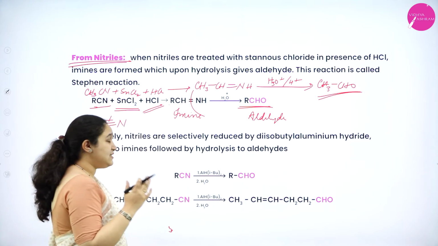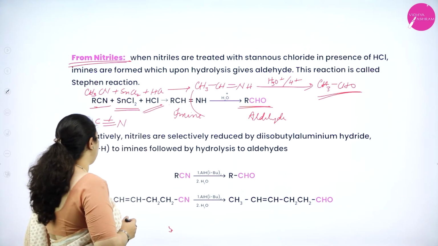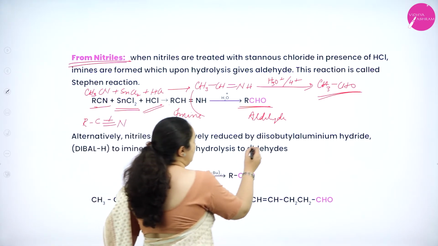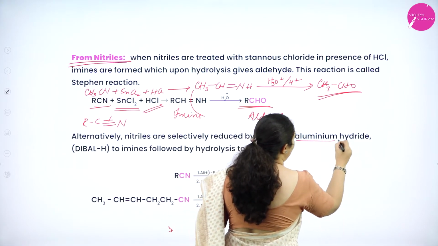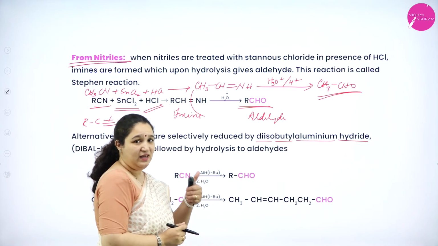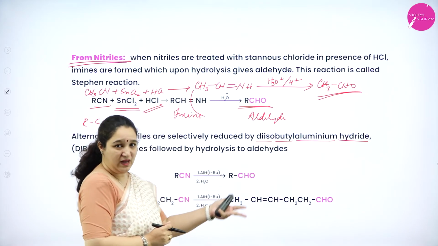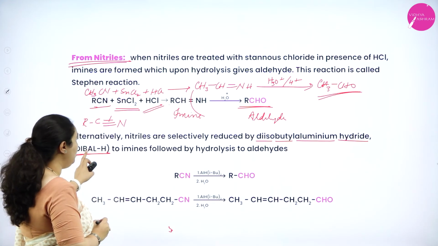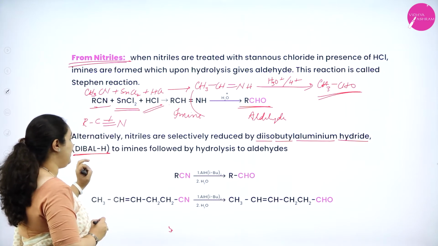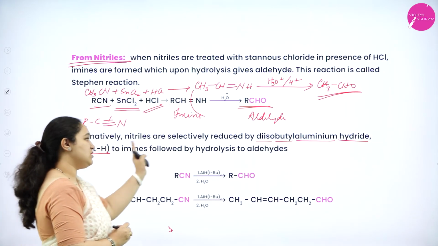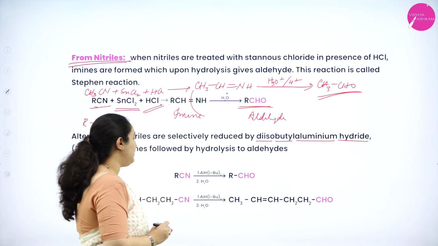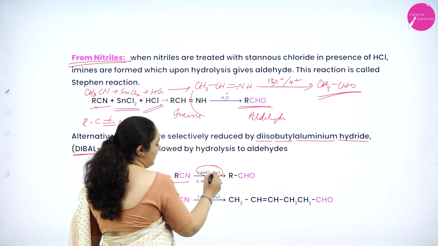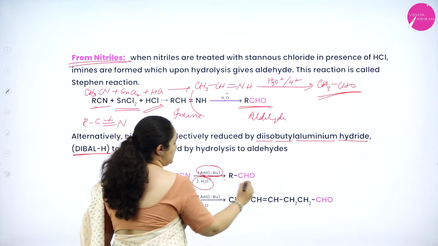Now the same reaction can be brought about by using a different reagent, that is diisobutyl aluminum hydride, which is also called DIBAL-H. This will give imines, and imines on hydrolysis will give aldehydes. We have written it directly: nitrile, you take DIBAL-H. I can also write it as AlH(iBu)2, and then hydrolysis will give aldehydes.